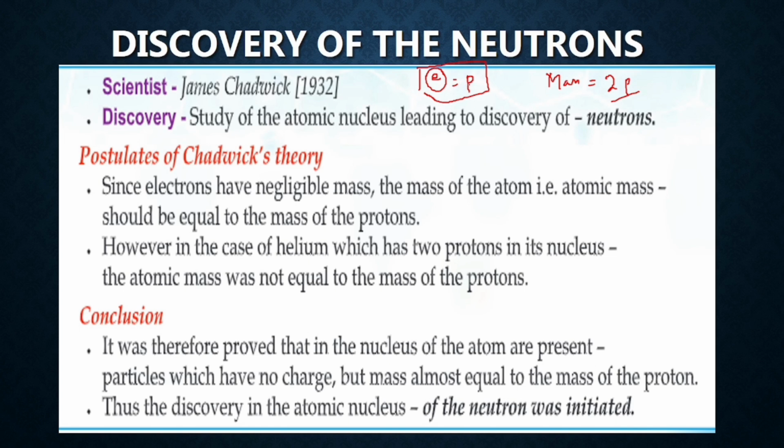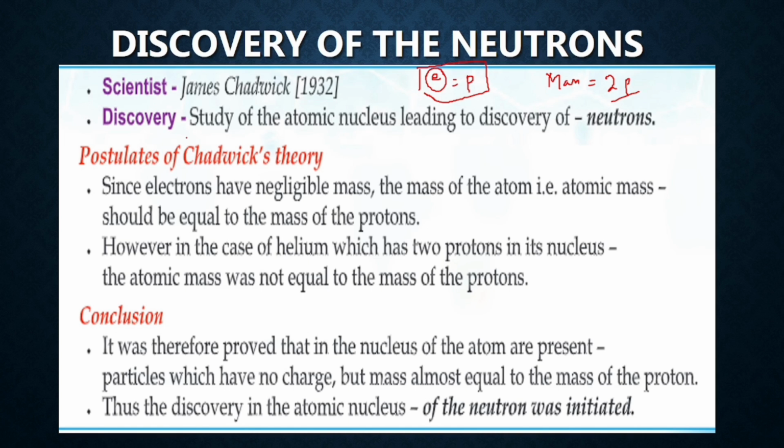Proton had the mass of 1 AMU, but the mass of the atom was always found almost double the mass of the proton. Then there was a thought that there must be something in the atom which is contributing to the mass but not to the charge. That means there is something neutral present in the atom which has mass almost equal to the proton, but it does not have any charge.